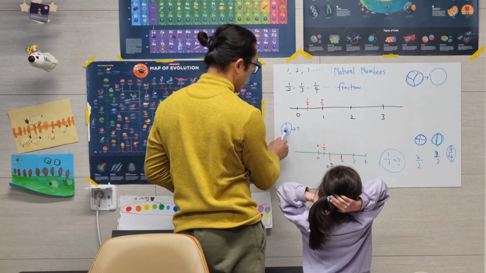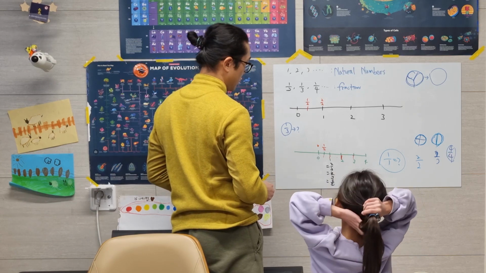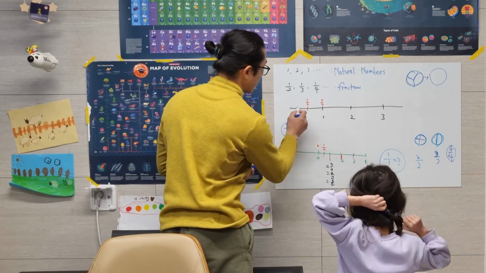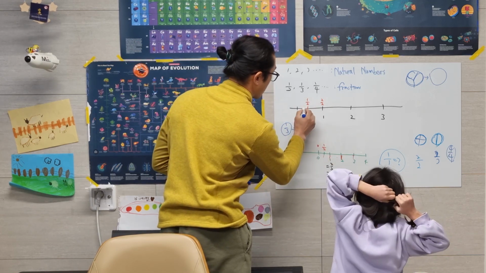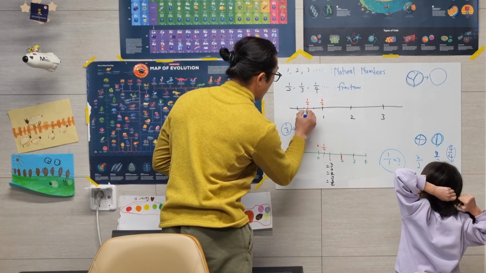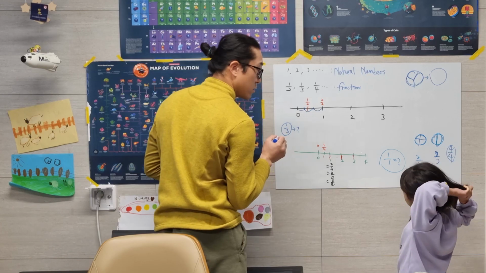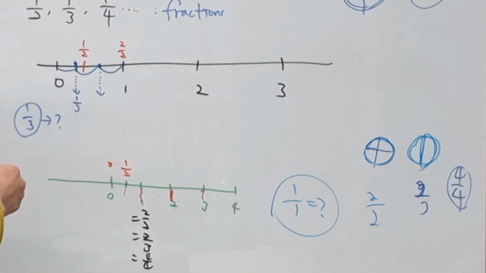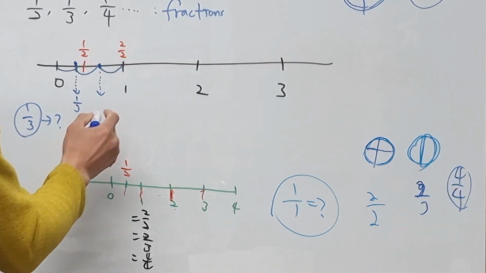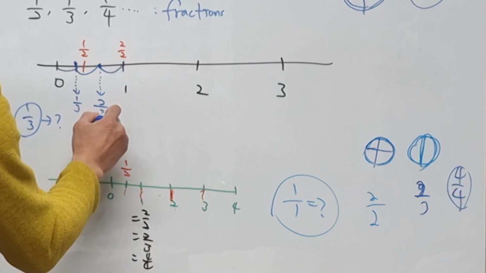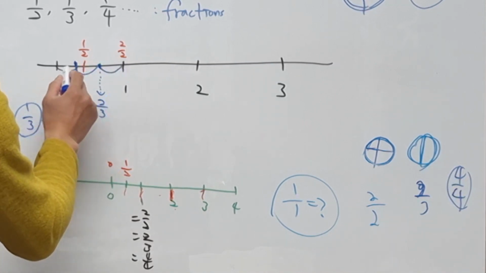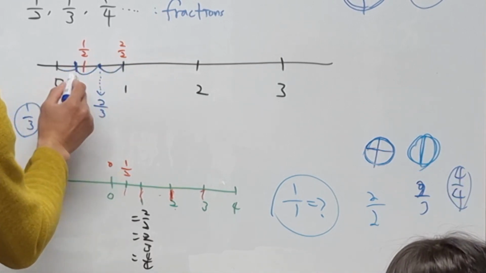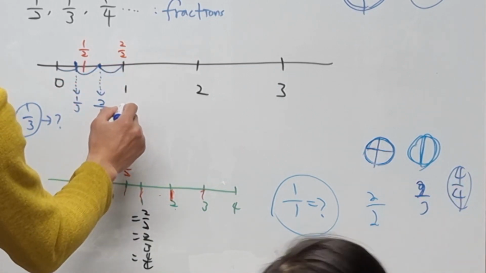1 over 3. That's right. That means we can slice this line into 3 parts like this. 1, 2, 3. Right? This mark means 1 over... I don't know. You don't know? Exactly, 2 over 3. Right? Why? There are 3 pieces. 1 piece, 2 pieces, 3 pieces, but we take 2.